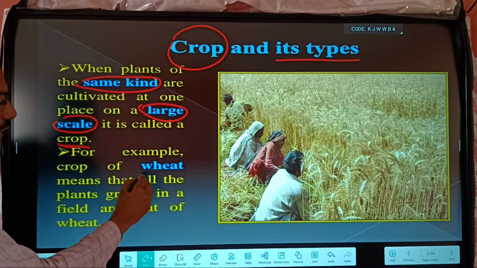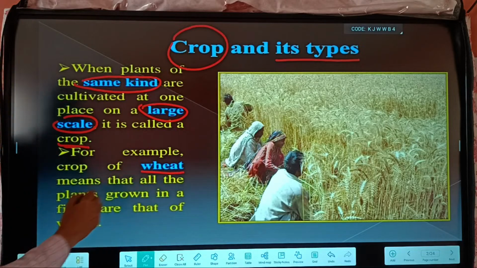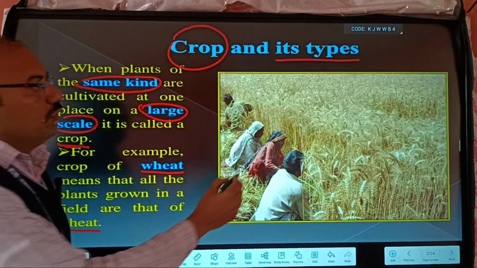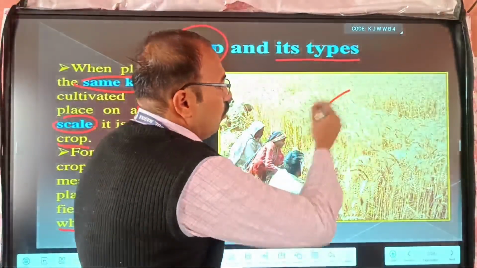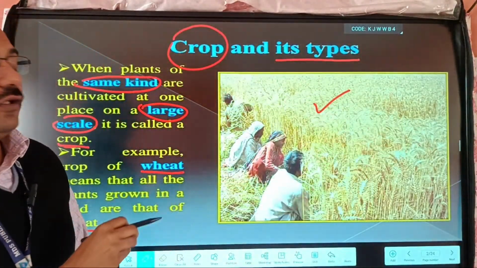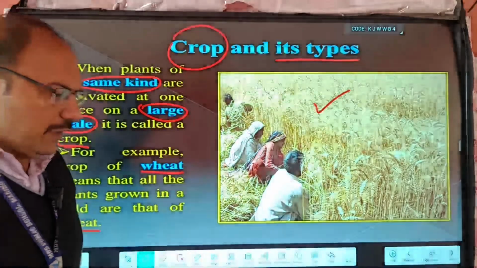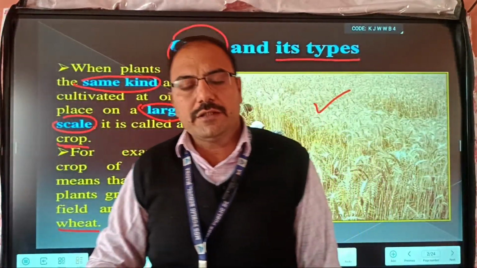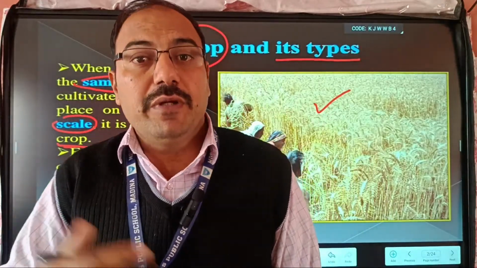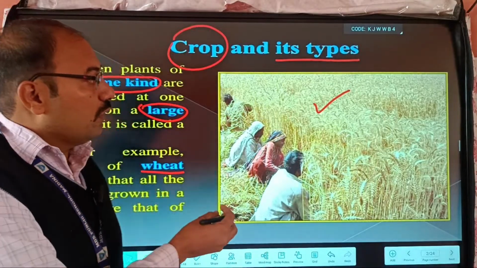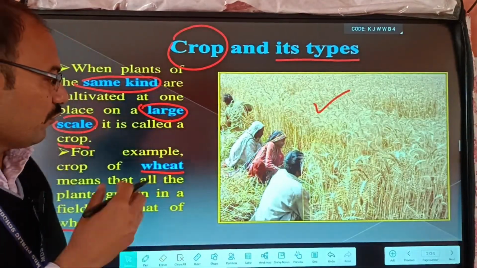So for example, what is wheat? Wheat means that all the plants grown in a field are wheat. So this is the example. All plants here are wheat, so this is known as a crop. Basically, wheat is one example of crops. Other examples are paddy, maize, corn, soya beans, and pulses. So these are all examples of crops.